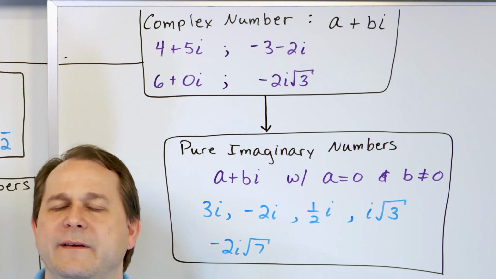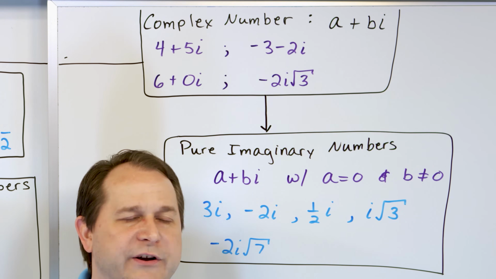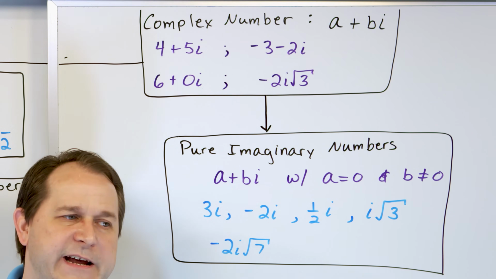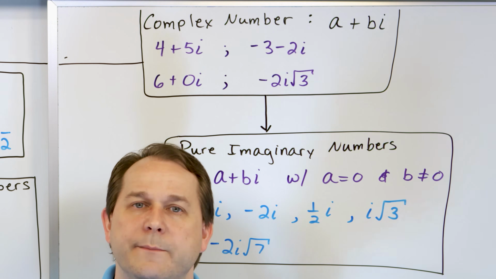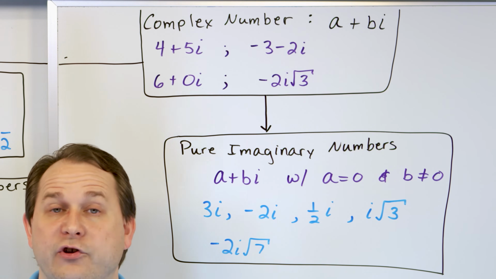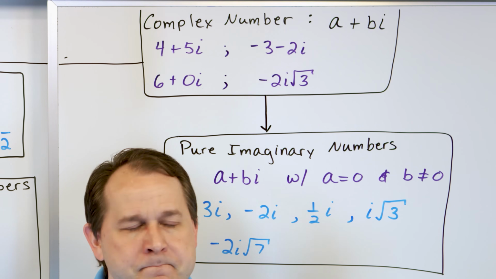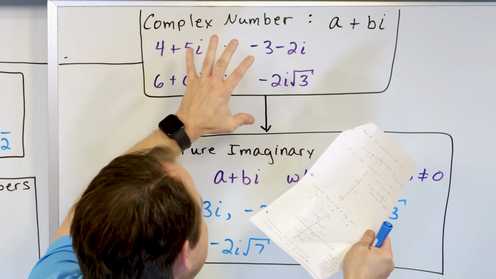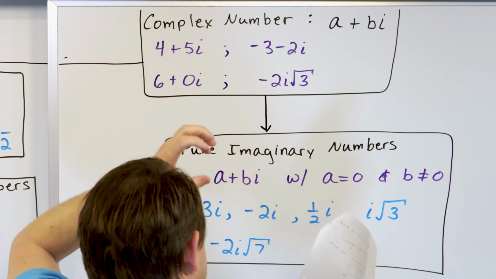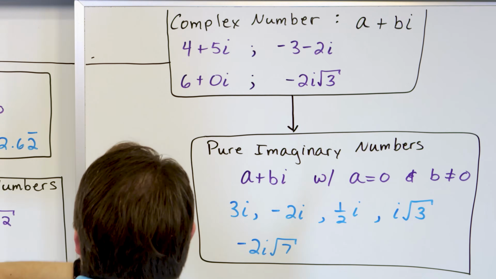So now we want to talk about this thing called the complex plane. A lot of books will just throw you into the complex plane and say, here it is, enjoy it, and it kind of gives students a little bit of heartburn. So I want to break it up and take it just a tiny bit slower so you really understand what the complex plane is. So here we have this thing called complex numbers. I want you to keep that in the back of your mind, we're going to get back to it.